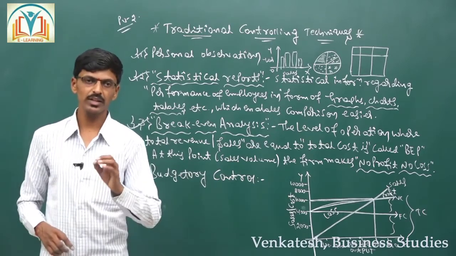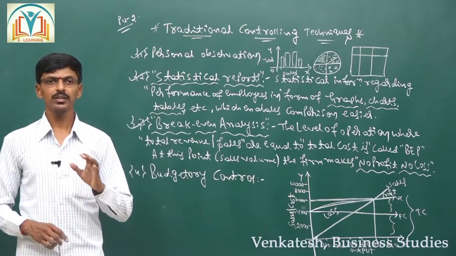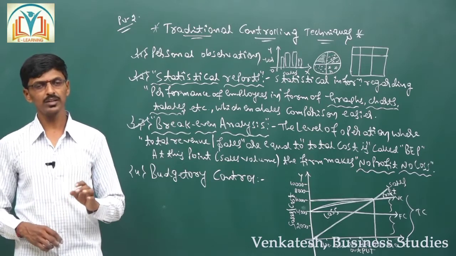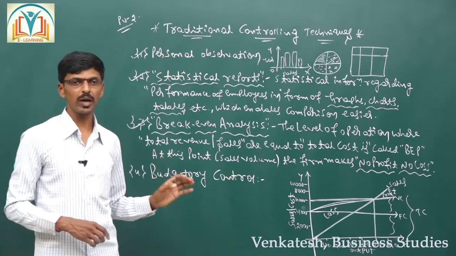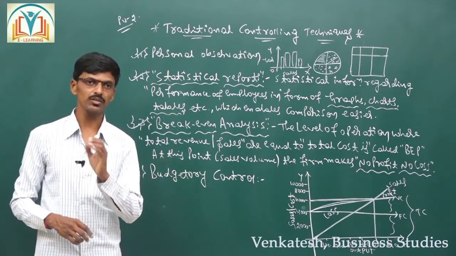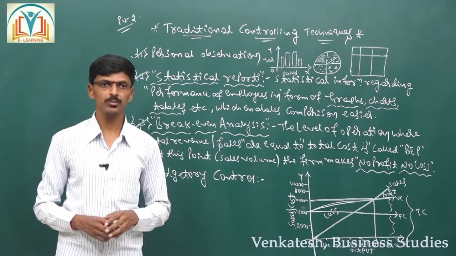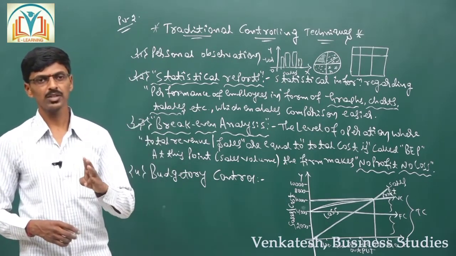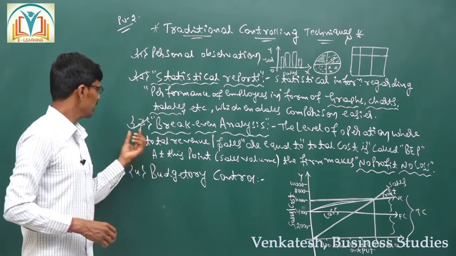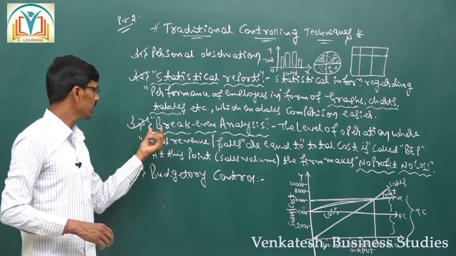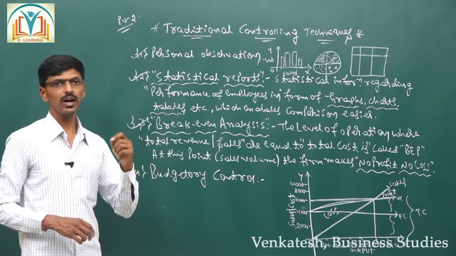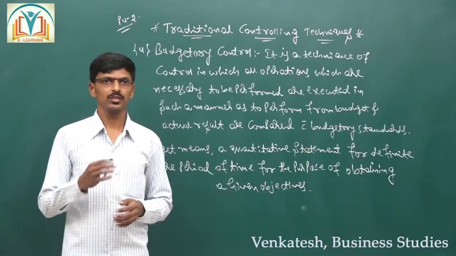So that is why it is a very important technique of controlling, specially used in the managerial process and production process also. This is about the third managerial technique which comes under traditional technique, that is break even analysis.